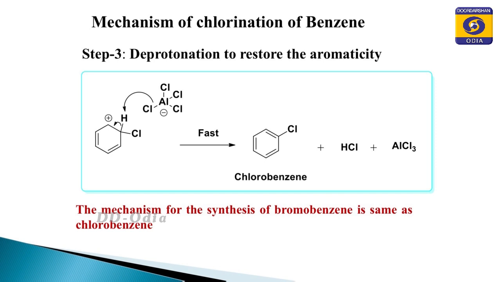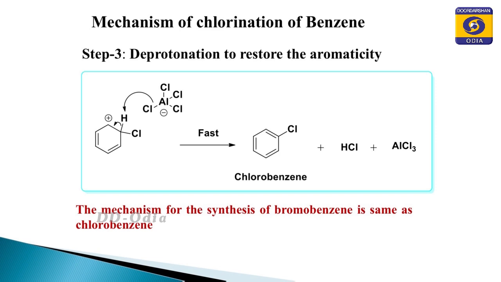So, we get the arenium ion, and this arenium ion is stabilized by resonance, and the resonance hybrid is given in the slide. The right hand side structure of the slide indicates the resonance hybrid, and the structures within the square bracket indicate the resonating structures.